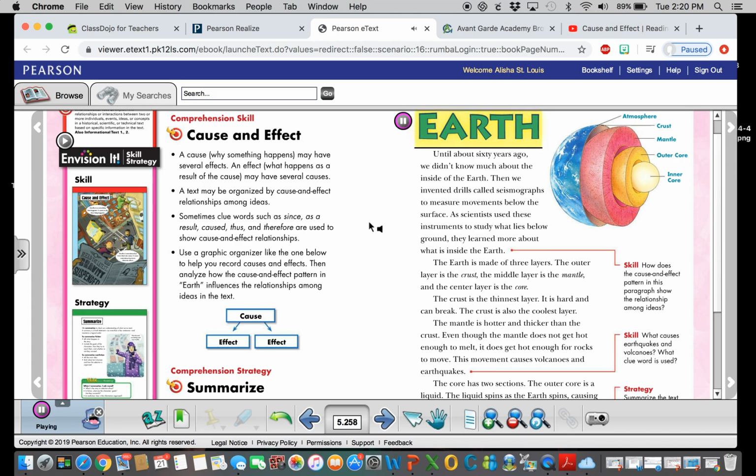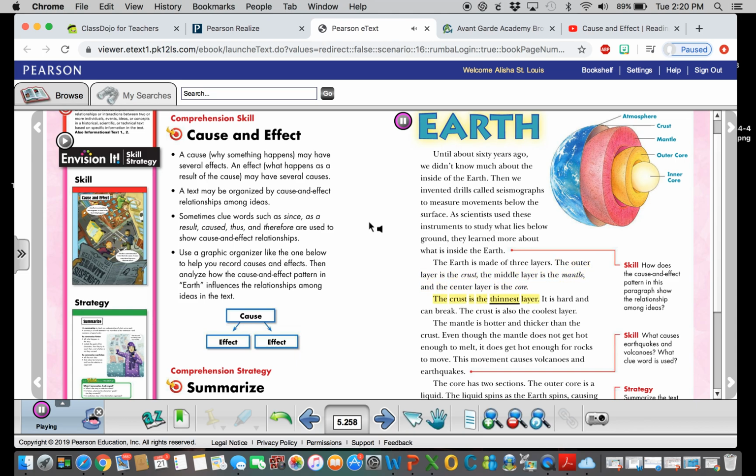Earth. Until about 60 years ago, we didn't know much about the inside of the Earth. Then we invented drills called seismographs to measure movements below the surface. As scientists used these instruments to study what lies below ground, they learned more about what is inside the Earth. The Earth is made of 3 layers. The outer layer is the crust, the middle layer is the mantle, and the center layer is the core.